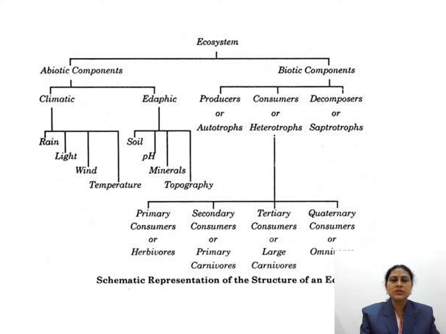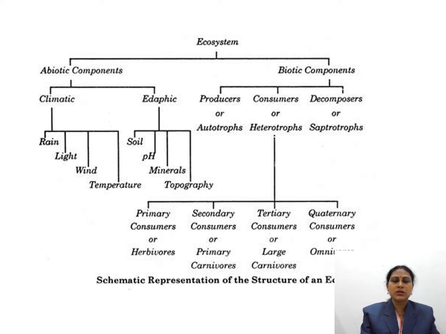Biotic components are classified into three main groups: producers, consumers, and decomposers. Producers are also known as autotrophs, consumers are also called heterotrophs, and decomposers are also called saprotrophs. Producers are like plants; plants make their own food. Consumers have four parts: primary consumers, secondary consumers, tertiary consumers, and quaternary consumers. Primary consumers are also called herbivores. Secondary consumers are also called primary carnivores. Tertiary consumers are also called large carnivores.